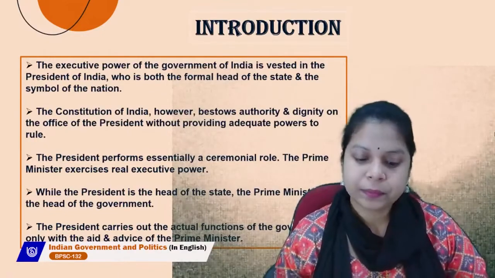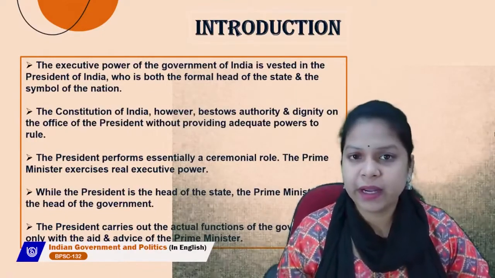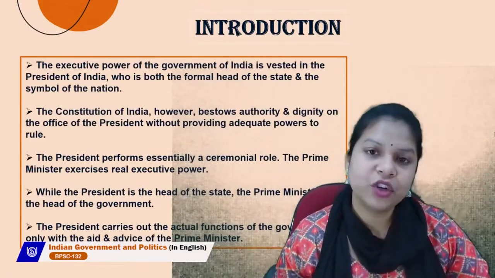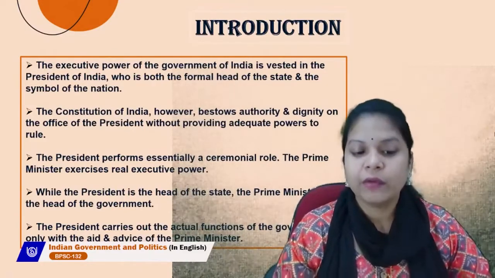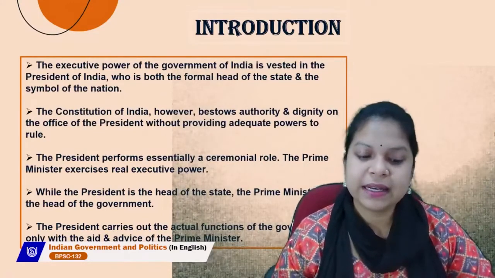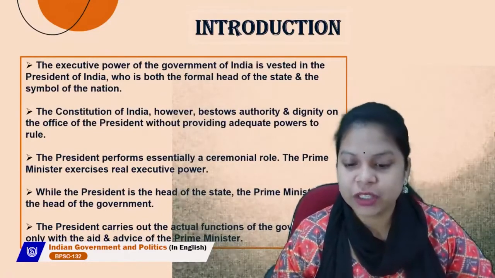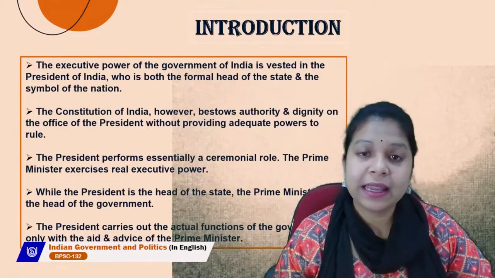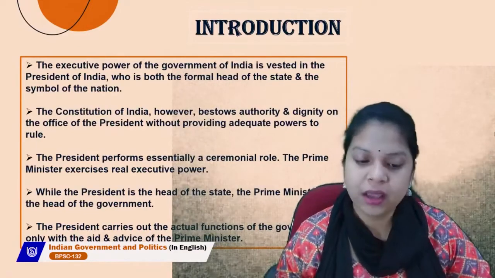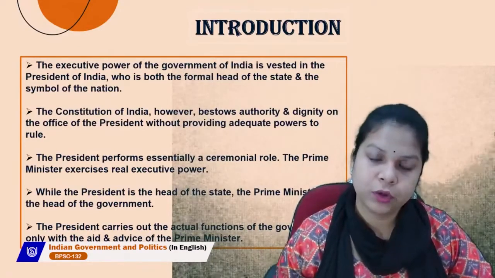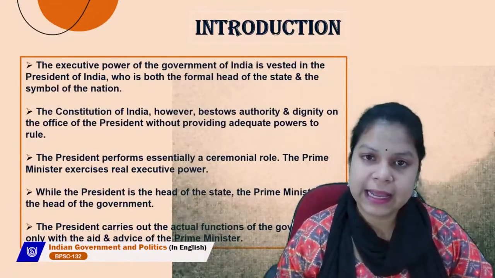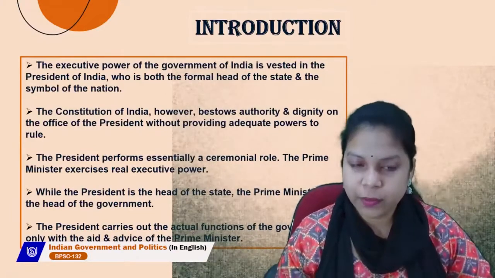As we can see, in a parliamentary form of government, it is the prime minister who is the real executive, known as the head of the government, whereas the president is known as the head of the state. The president carries out the actual functions of the government only with the aid and advice of the prime minister. So, whatever the president is doing in performing his or her job should be with the aid and advice of the prime minister.